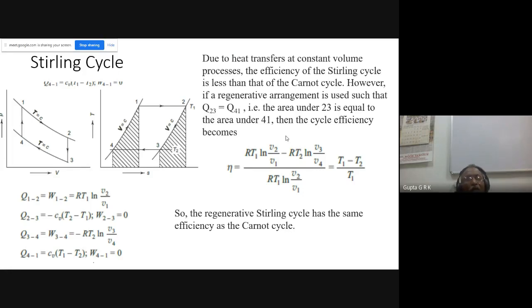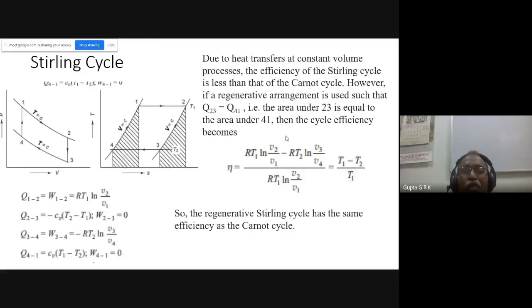But we have to... because we have done problems on the first law, we have done problems on the second law, and we will do some problems on entropy also. Entropy, one or two problems we have done, but still we will go in detail, keeping that in mind. Is it okay?